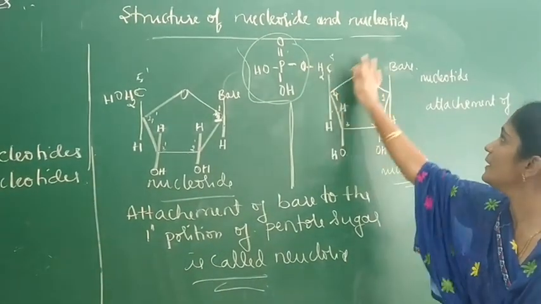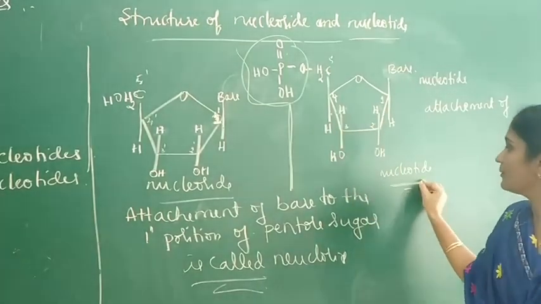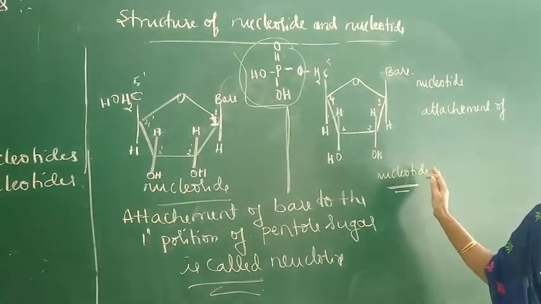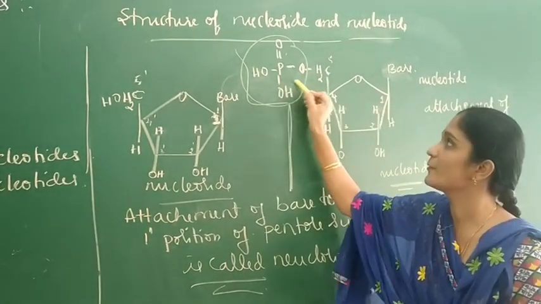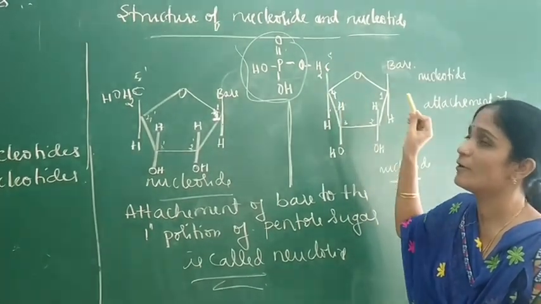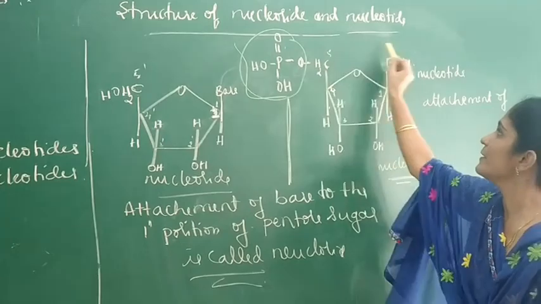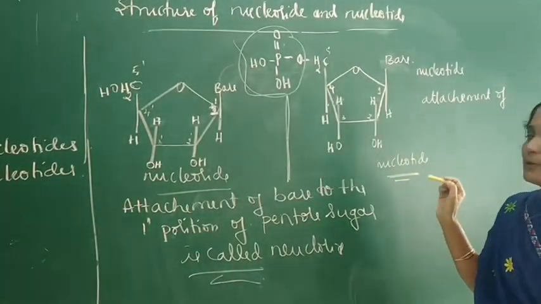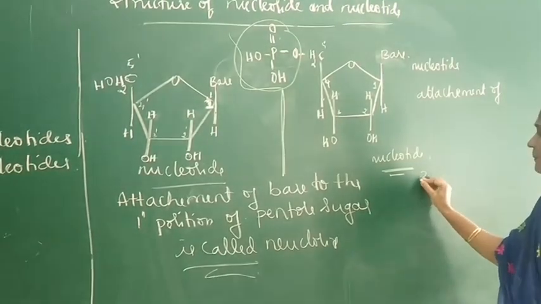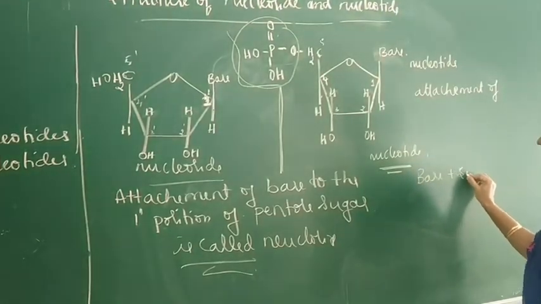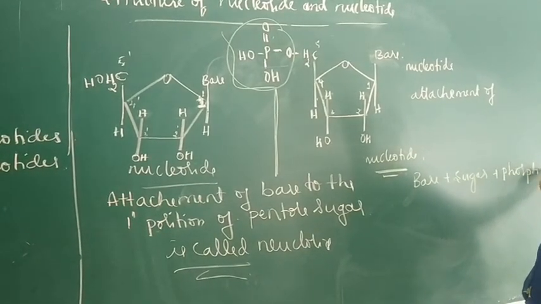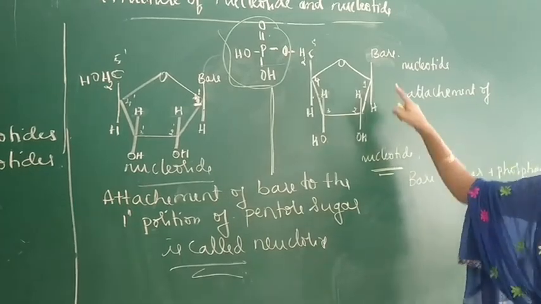The 5 prime position of the nucleoside with phosphoric acid is called nucleotide. So nucleotide means it is a unit formed by the attachment of phosphoric acid moiety to the 5 prime position of nucleoside. So nucleotide contains base plus sugar plus phosphate. So this is the structure of nucleotide.